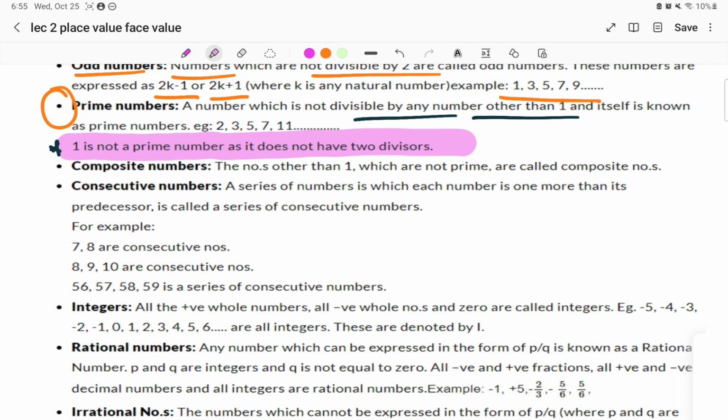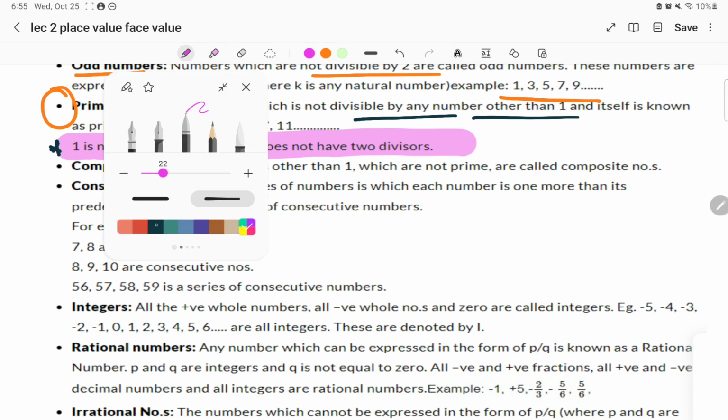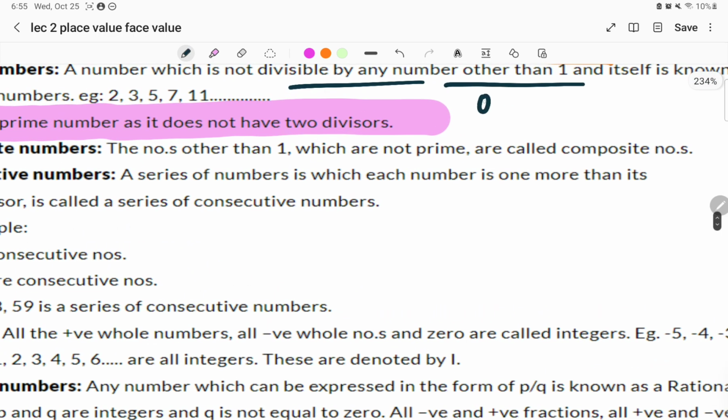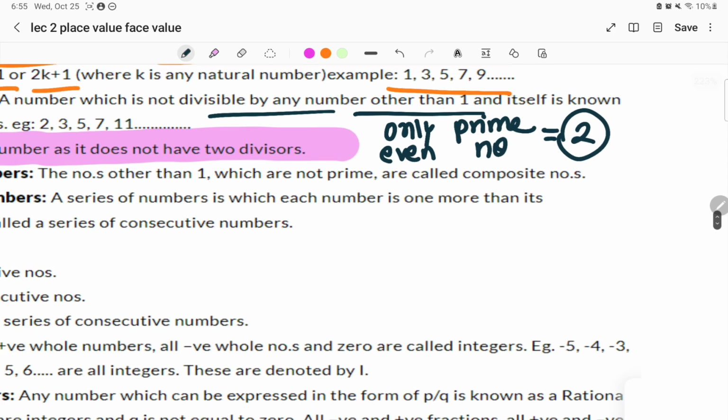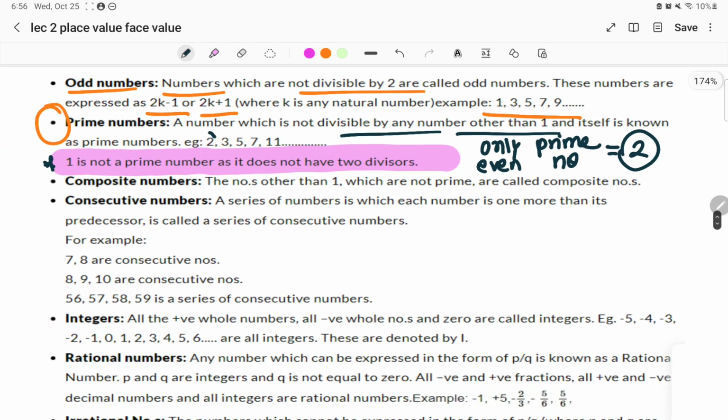I'm highlighting this for a reason, because based on this particular concept, a question was directly asked in your previous year question paper: 1 is not a prime number because it has only 1 factor, that is 1. One more question that was asked, as I discussed in yesterday's class, was which is the only even prime number. The answer was 2. 2 is the only even number which is a prime number. Other than 2, you will not find any even number in the series of prime numbers.